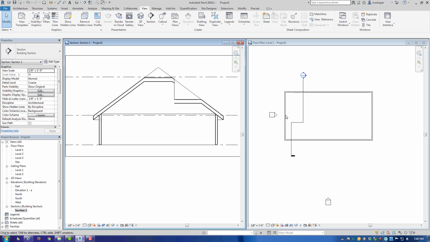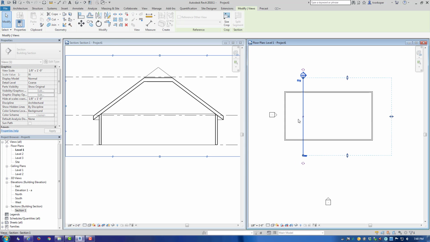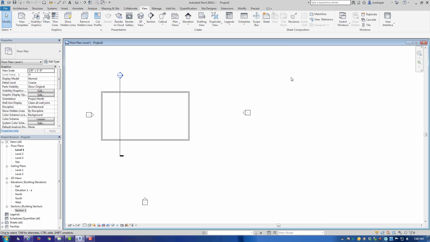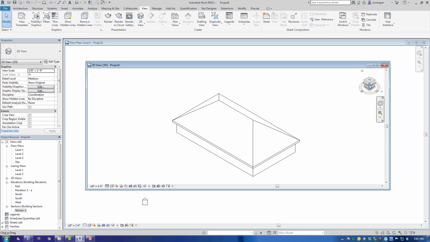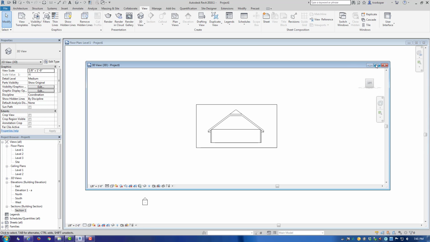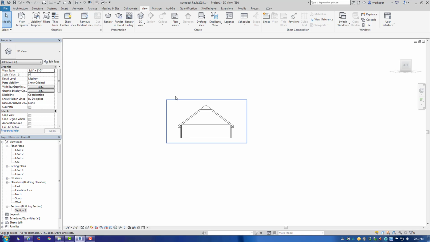I'm going to return that to a straight line and show you one last thing for section view cuts. If I go to my 3D view, I can right-click on the view cube and go to the tool Orient to View, and since I have created a section, section 1, I can make that selection. Once I select that, what Revit did was orient my 3D view to that section cut.